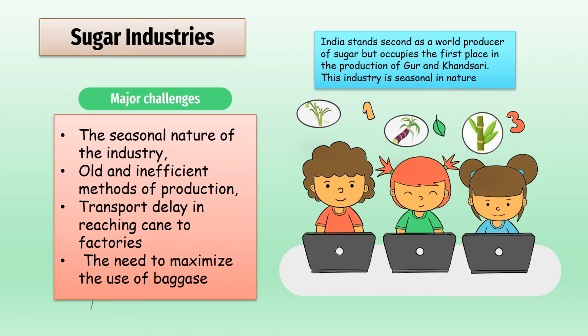Now, what are the challenges this industry faces? Number one, like I mentioned before, it is seasonal in nature. Number two, old and inefficient methods of production. Number three, there is a delay in transport in reaching the cane to the factory. And number four, the need to maximize the use of bagasse.